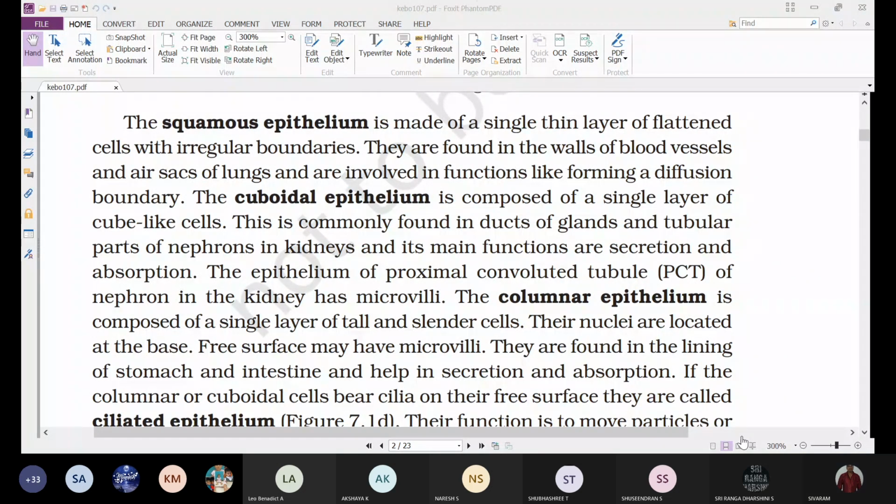So the proximal convoluted tubule, which is lined by cuboidal epithelium, has microvilli, and that's why we also call it a brush border. This is all meant to increase the area of absorption.